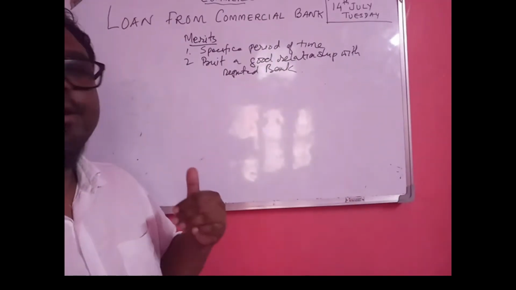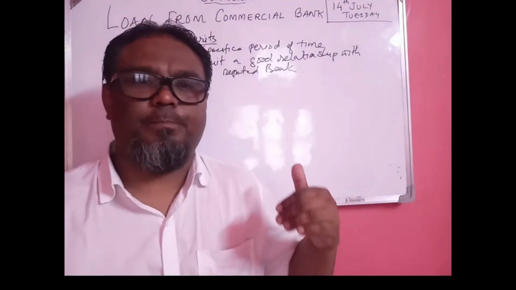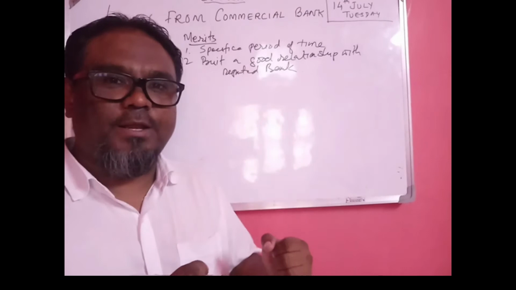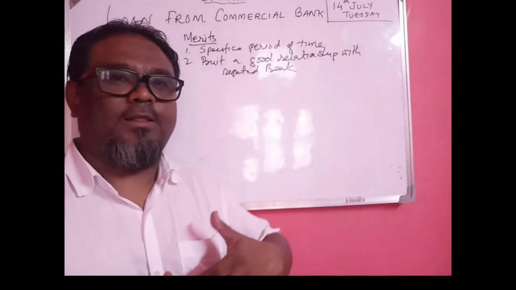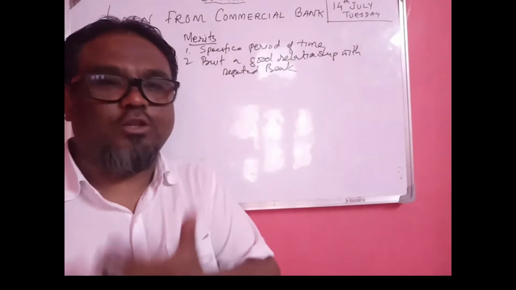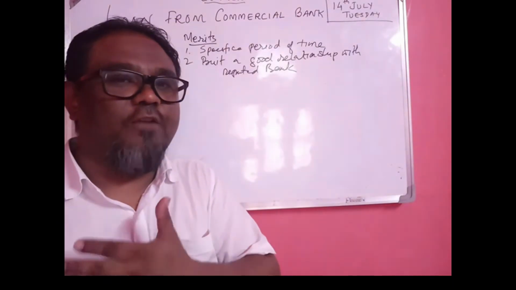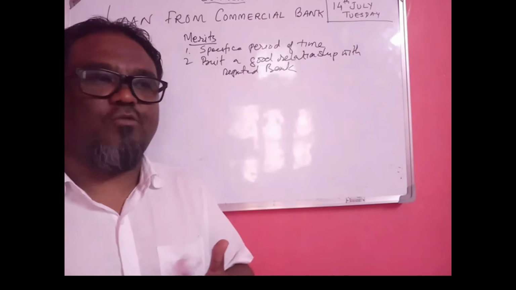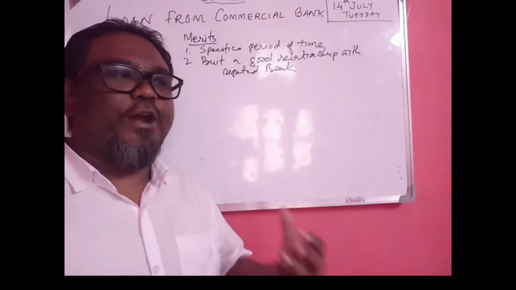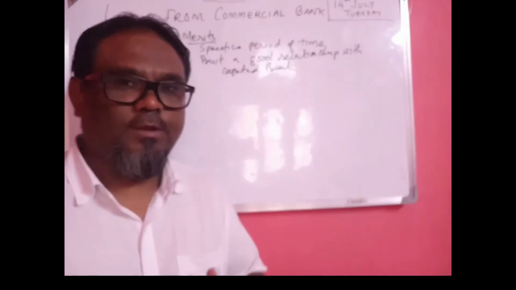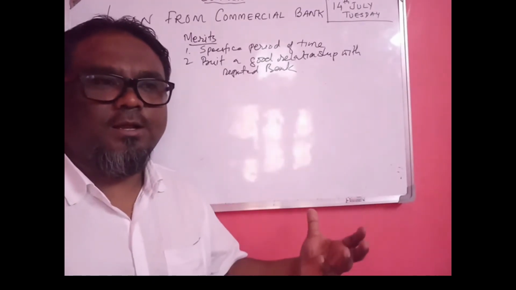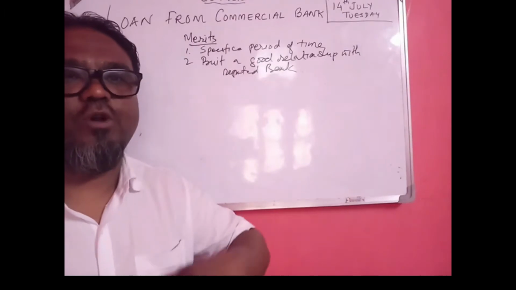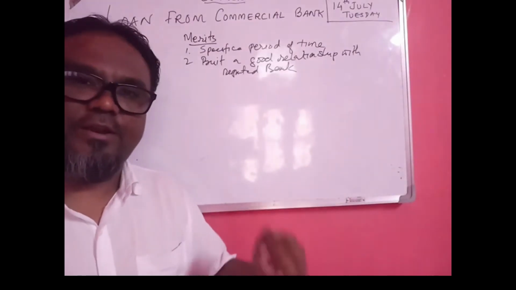So it will benefit the equity shareholder because the company utilizes the bank loan, and the earnings will also benefit. The dividend will go to the equity shareholder. Higher the profit, higher is the dividend to the equity shareholder. So this is trading on equity. The company utilizes the bank loan, so this will benefit the equity shareholder in the form of higher dividend.